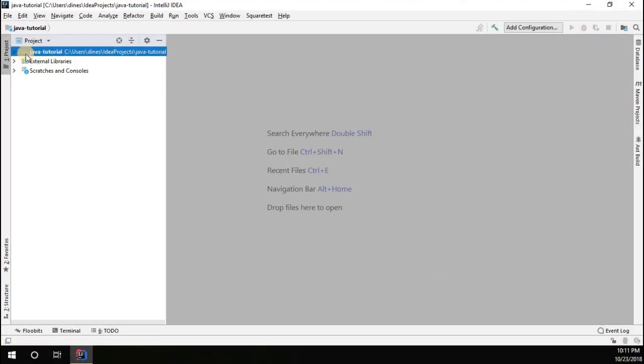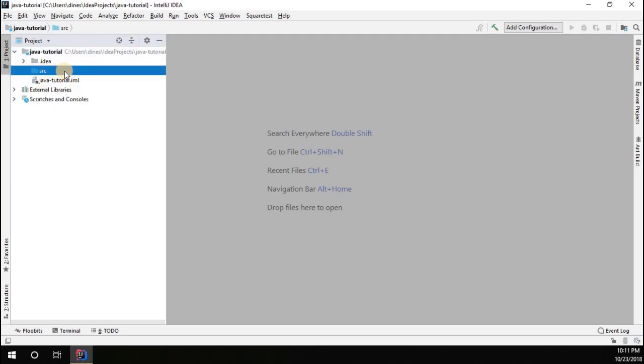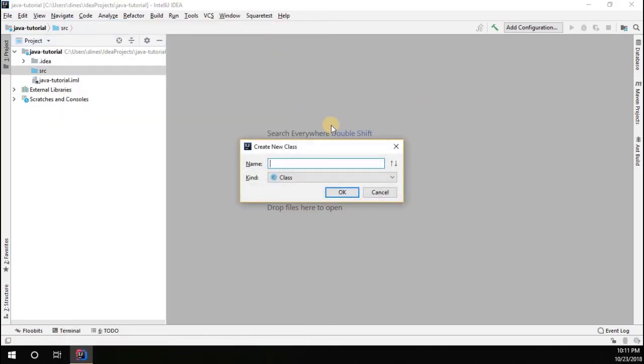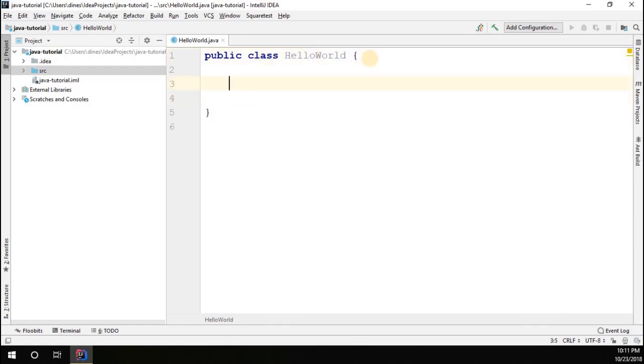Now you can see that the new Java project is created, named Java-tutorial. Just open the project and then you can see the source folder. Just right click on the source folder and go to new. I'm going to create a new class. Since we don't know what a class is, let's have an idea about the class later. As of now we'll focus on creating the new class. So I'm creating the new class called Hello World. You can see the new class is created.